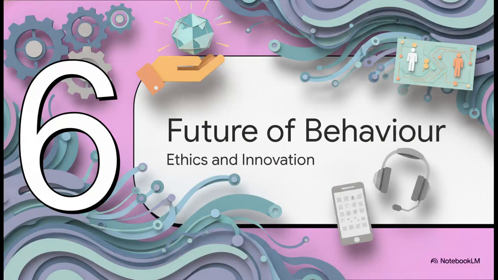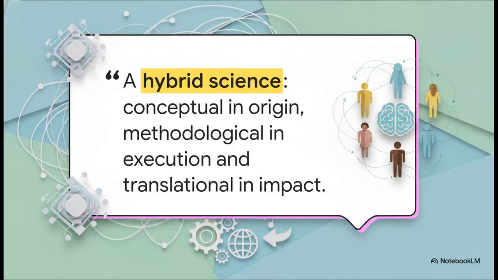Which leads us to our final section, Section 6, the future of behavior, ethics, and innovation. So where do we go from here? The chapter argues that emerging tech is actually going to force us to confront and resolve these challenges. Think about quantum computing, managing impossibly complex variables, or generative AI simulating massive social interactions before a public policy is ever launched. Through all this, behavioral data science maintains its unique position. As the chapter states, it's a hybrid science, conceptual in origin, methodological in execution, and translational in its real-world impact.